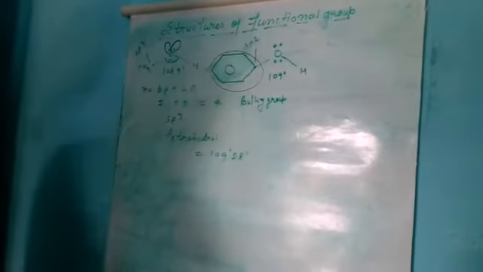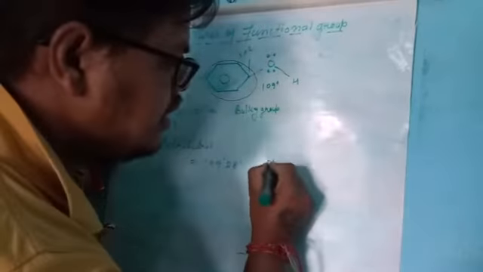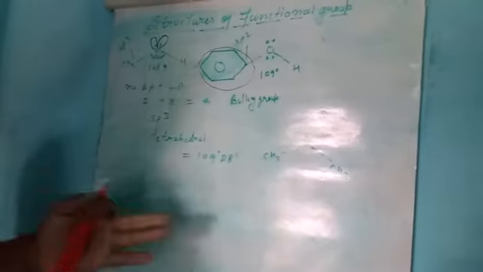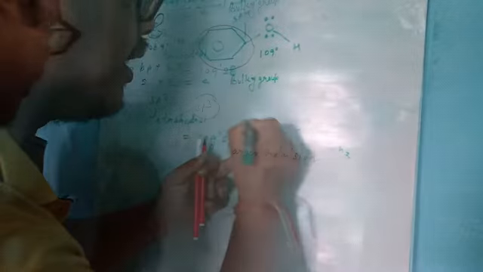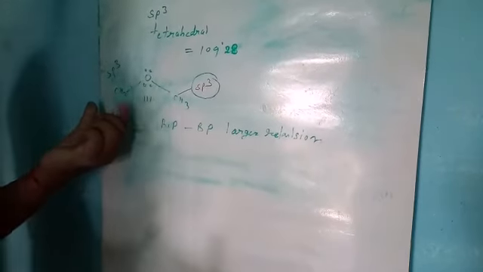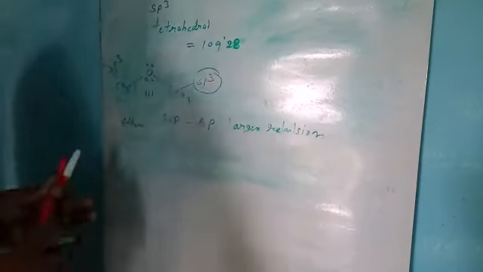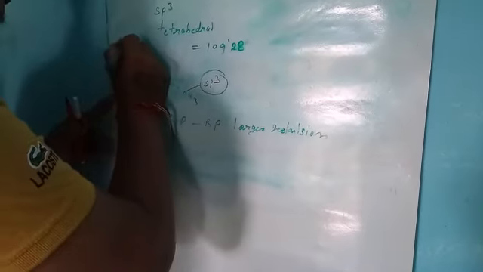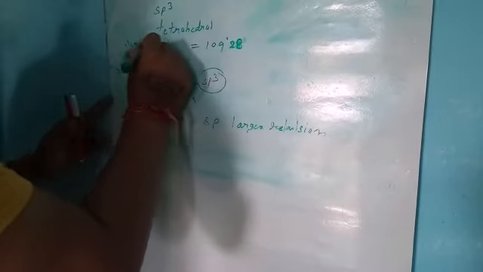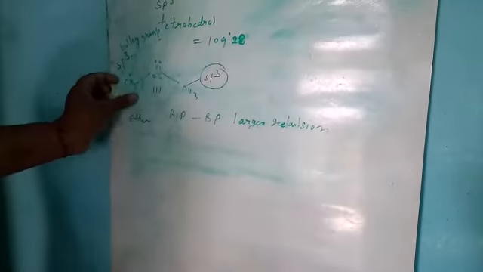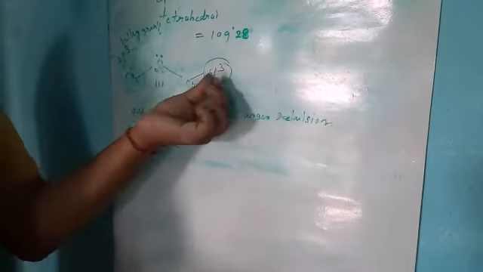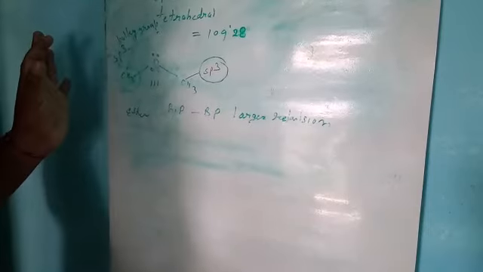Now next, in the case of ether, CH3-O-CH3. In ether, both sides of the oxygen are bulky groups, CH3 bulky groups. Each carbon is sp3 hybridized.